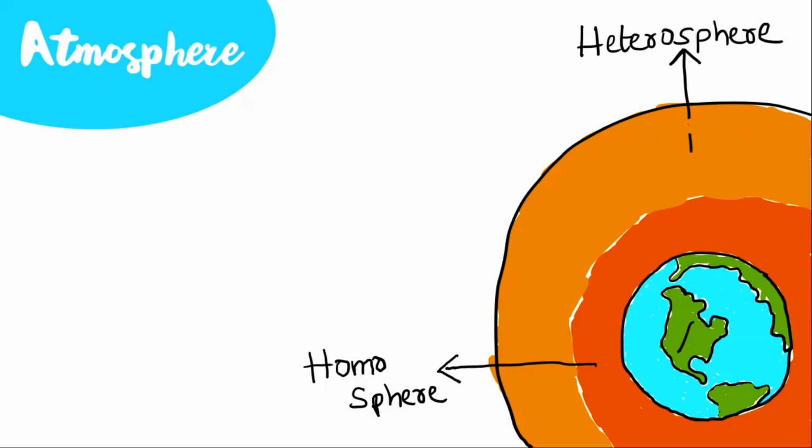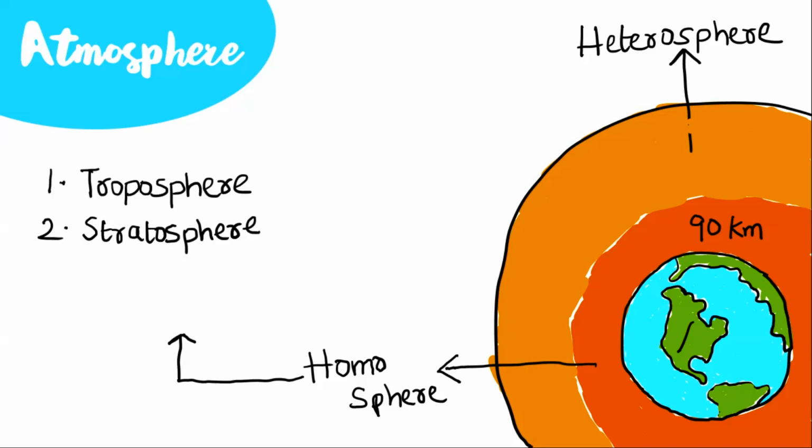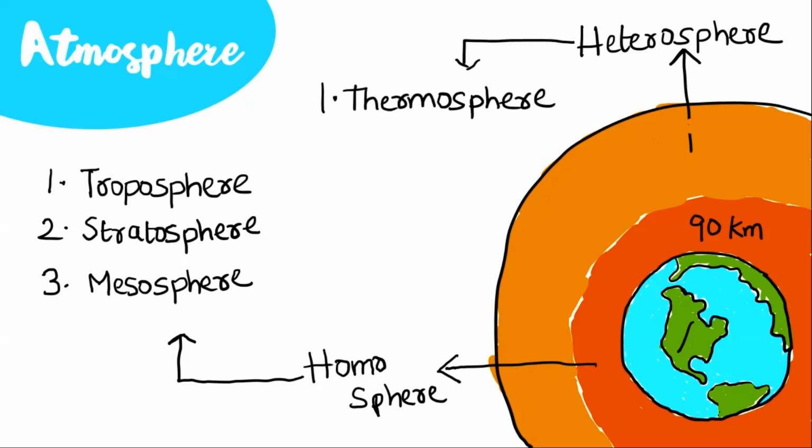In the homosphere, the gases exhibit uniformity in composition, whereas in the heterosphere, the gases do not exhibit uniformity. The homosphere extends up to a height of about 90 kilometers. This homosphere is again divided into three layers, which include the troposphere, stratosphere, and mesosphere. Above 90 kilometers from the Earth's surface, it is known as the heterosphere. This layer has a heterogeneous composition. The heterosphere is again divided into two layers, which include the thermosphere and exosphere.